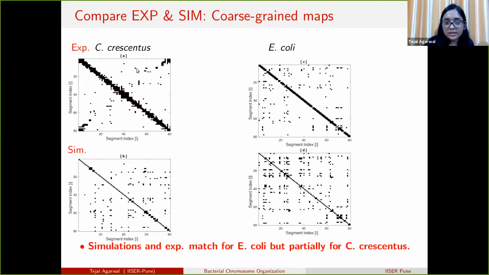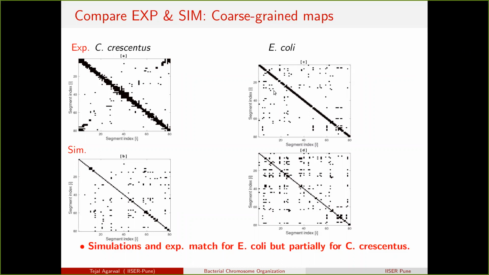In this experimental contact map, we only plot the high probability points, and also from the simulation contact map, we only plot the high probability points. We see that these two match with each other, like we are getting these points, also these points, but there is another diagonal, and we are not seeing that diagonal in our simulation for C. crescentus. If we just check for E. coli,